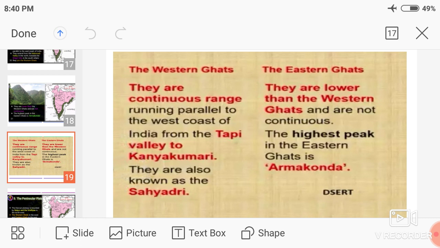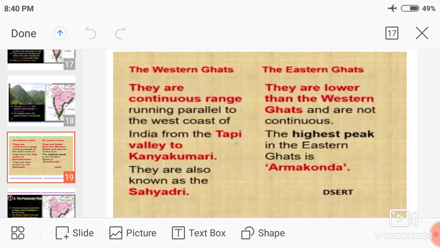Eastern Ghats are not continuous. The Western Ghats extend from Tapi Valley to Kanyakumari. The Eastern Ghats extend from the Mahanadi Valley in the north. The Western Ghats run parallel to the western coast.